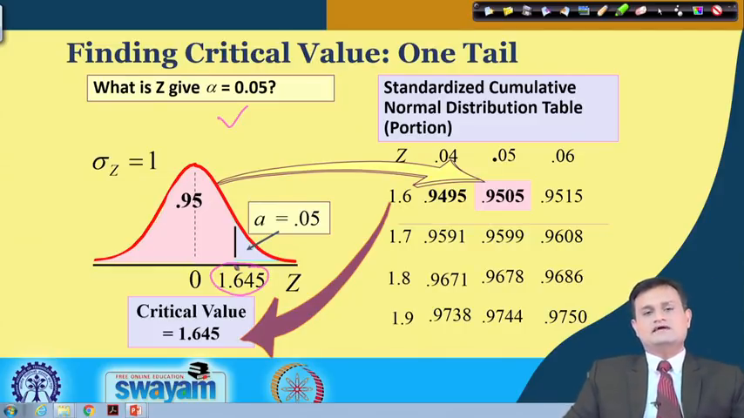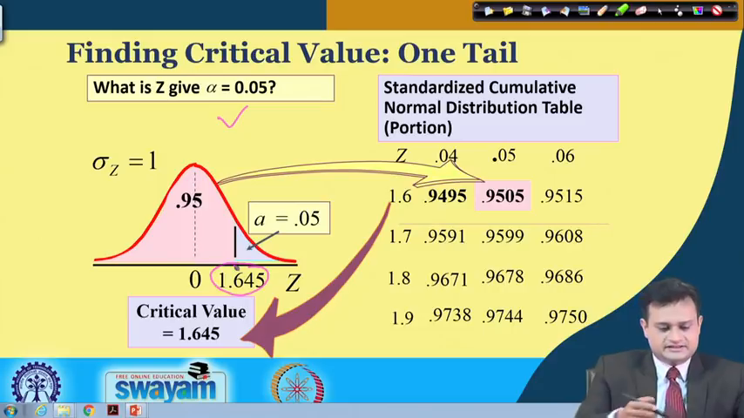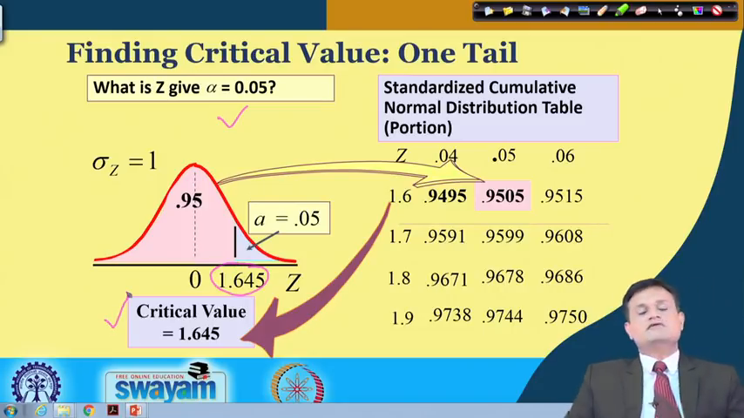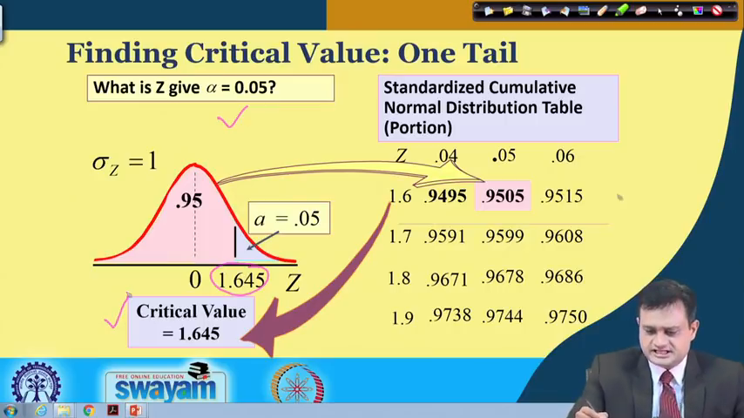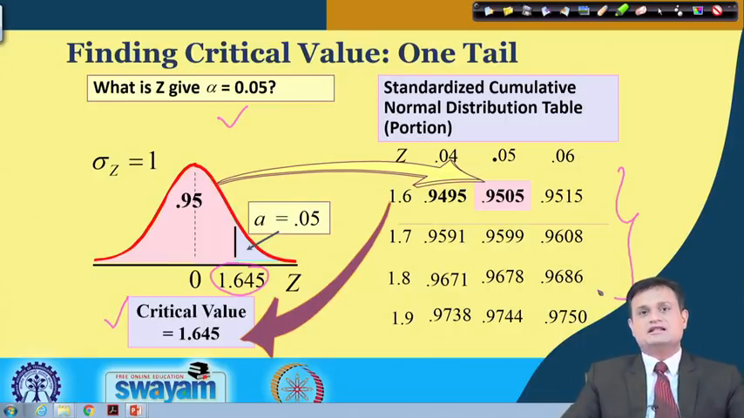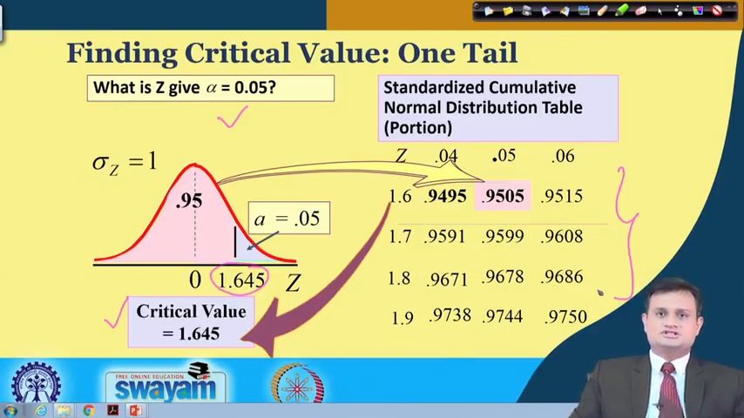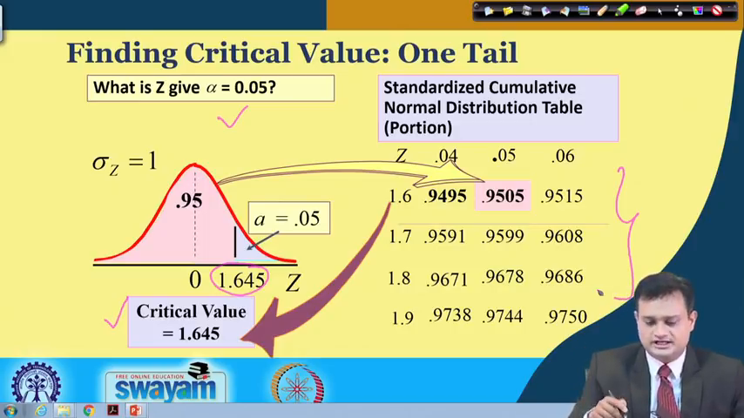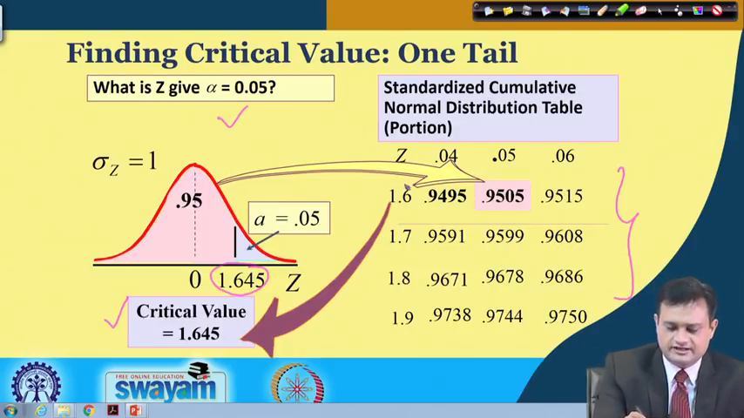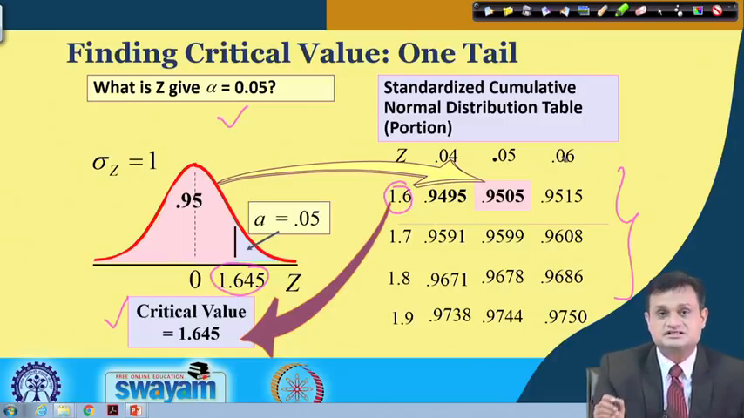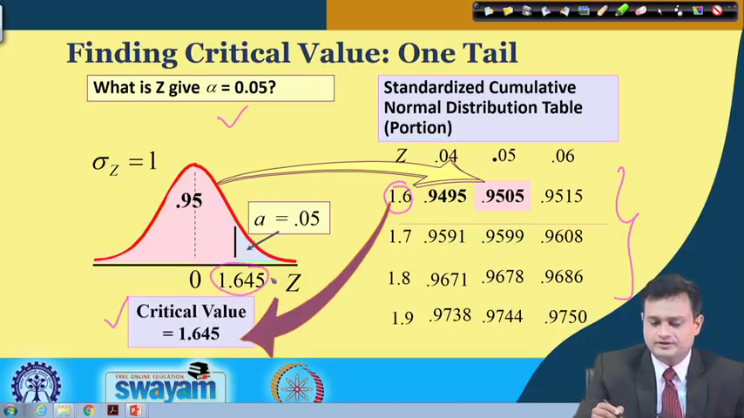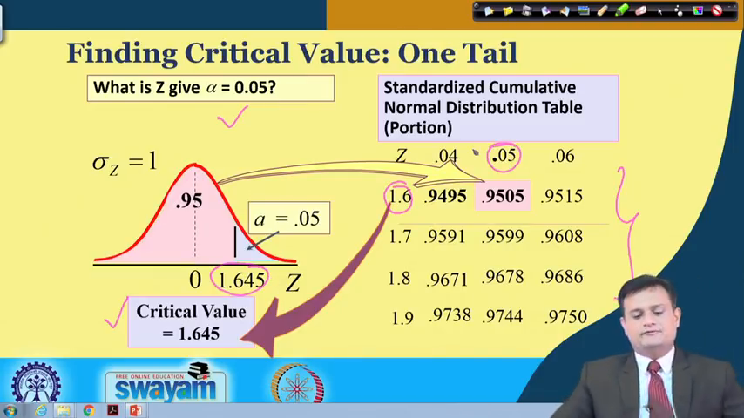For this level of significance, what is the tabulated value in the Z table, the statistical table or theoretical value? This value is typically called the critical value, 1.645. I can give you a little snapshot of the table here, and you can see the full table in the suggested statistical books. Here it is just a small portion, and you can see the z value 1.6, and here it is expressed in decimals. So I want to find alpha equal to 0.05.